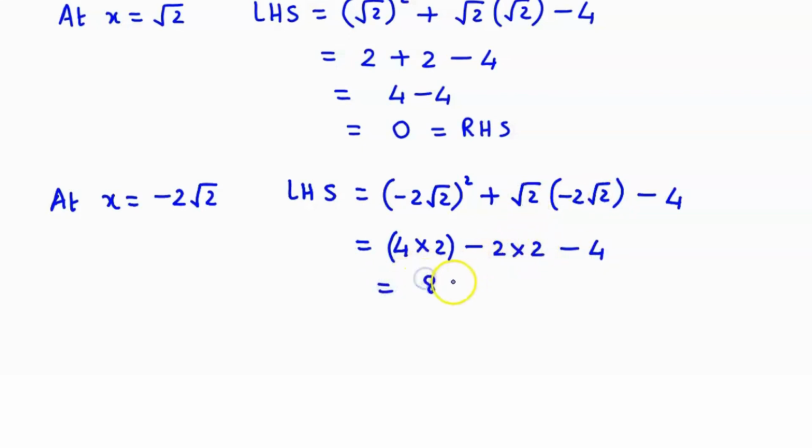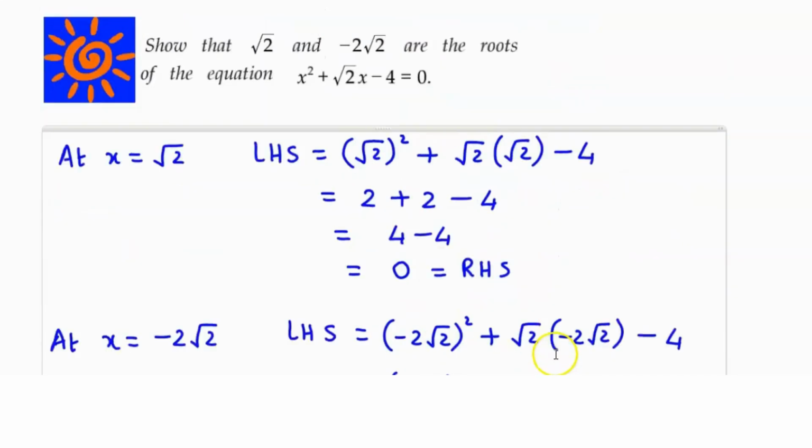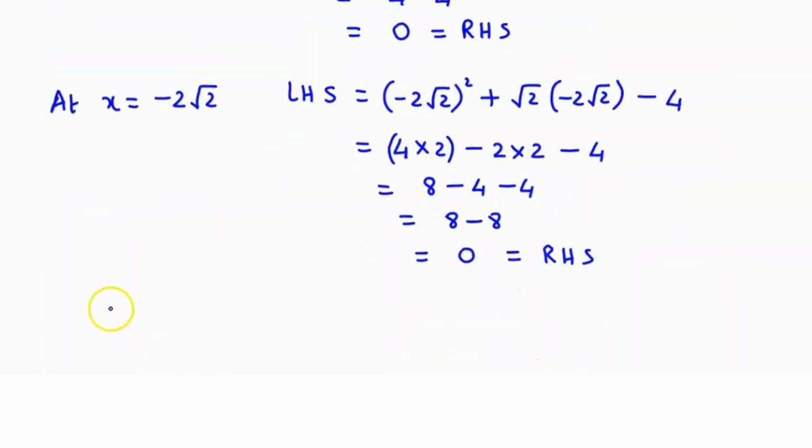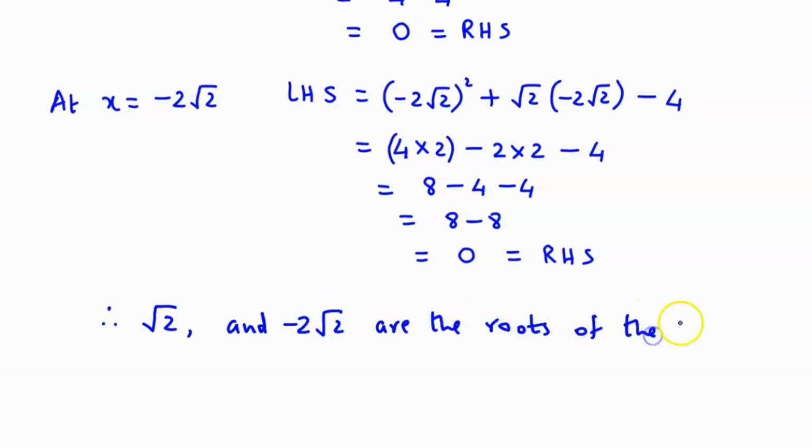So we have 8 minus 4 minus 4, so that's 8 minus 8, which is equal to 0, and that is equal to the right hand side. So both these values satisfy. Therefore root 2 and minus 2 root 2 are the roots of the given equation.